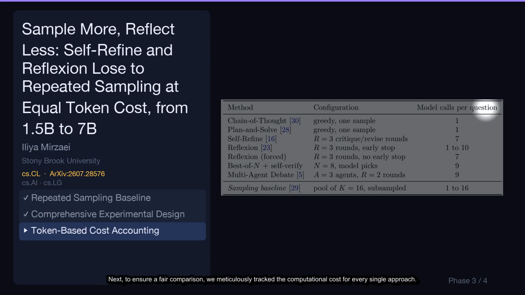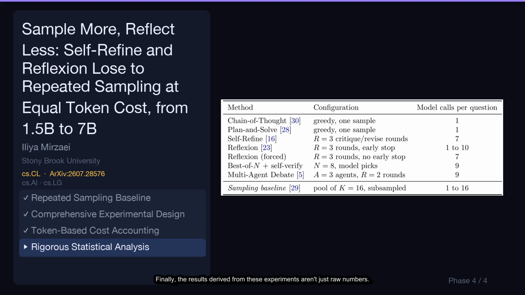Next, to ensure a fair comparison, we meticulously track the computational cost for every single approach. This is all laid out in the model calls per question column, which accounts for every generation, including internal critiques and revisions. Finally, the results derived from these experiments aren't just raw numbers. We applied rigorous statistical analysis, using techniques like bootstrap intervals to ensure our conclusions about which methods perform best are truly reliable.